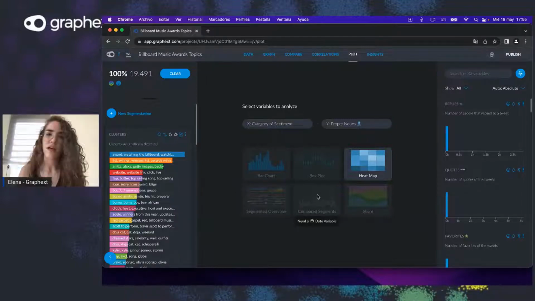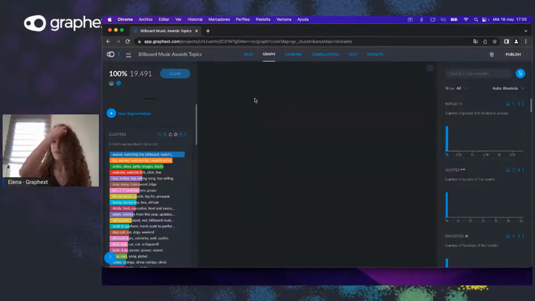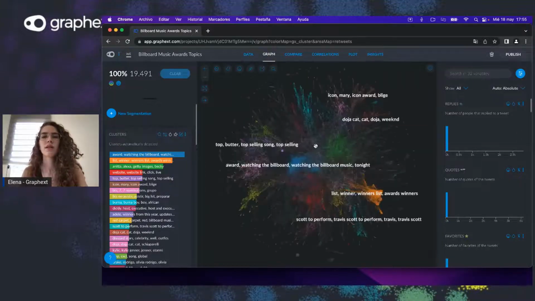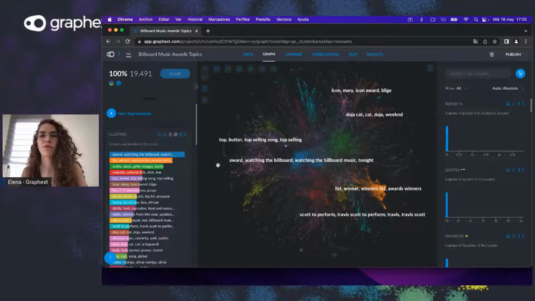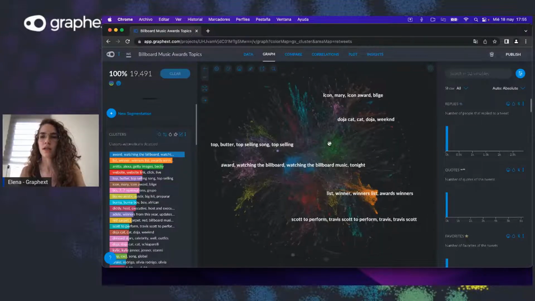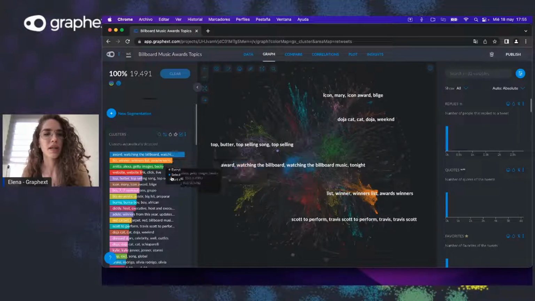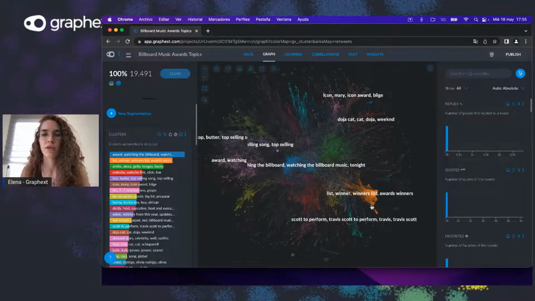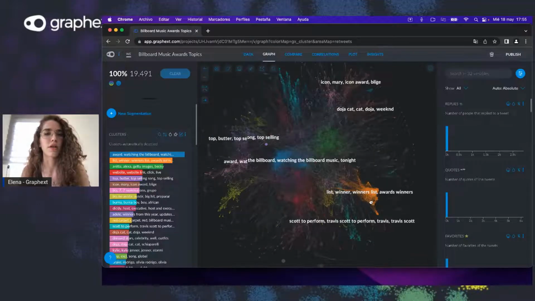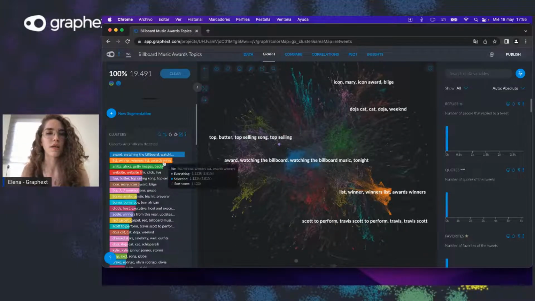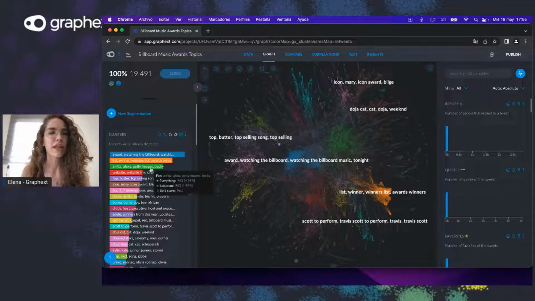Let's see. Now I think we can explore the graph a little bit. Let's load this. And we can see we get these beautiful clusters, and we see that some of the biggest clusters are the events themselves. This super dense cluster here is talking about the winners of the event, and then the next one is talking about Anita. She's a Latin singer, and Getty Images and Becky.